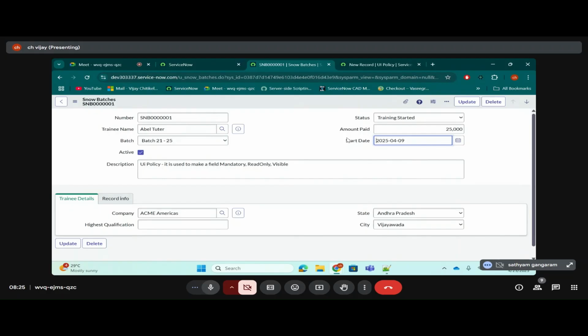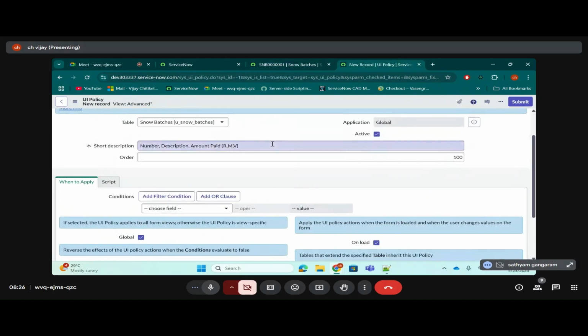Number should be read only. Description should be mandatory. Amount paid, what? Amount paid should be hidden. I written here also for that purpose only. You're paying attention, I'm not getting.